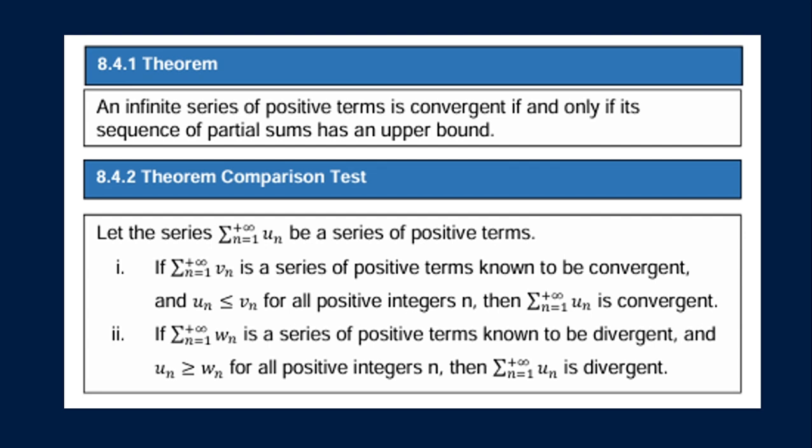And if the summation of w sub n, from n equals 1 to positive infinity, is a series of positive terms known to be divergent, and u sub n is greater than or equal to w sub n for all positive integers n, then the summation of u sub n is divergent.